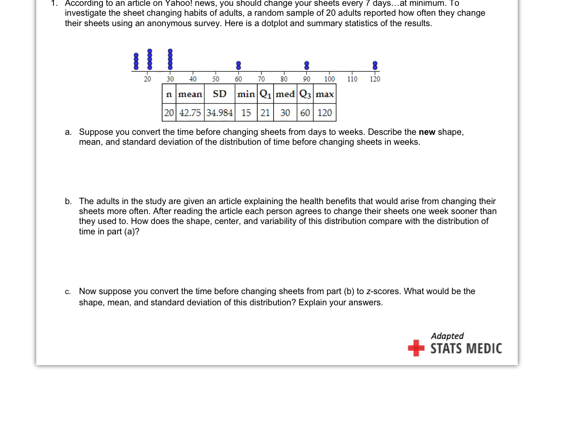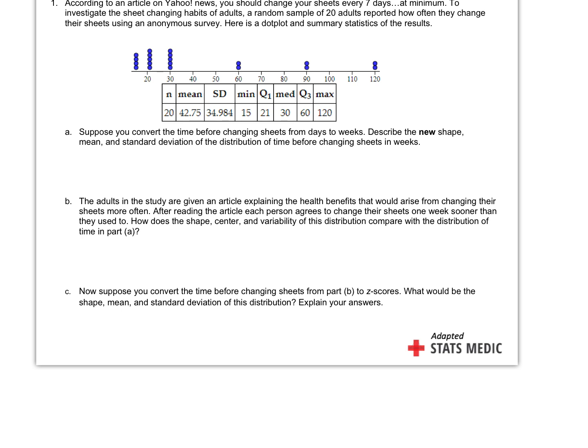Okie dokie. Ring a bell? You're going to see some practice questions in your packet like this where they give you scenarios and you have to decide what is the new mean, what is the new standard deviation based on these changes. And those are the questions you need to ask yourself. Then lastly, it says, now suppose you convert the time before changing sheets from part B to z-scores. So you do all the z-scores from the whole set of data. What would be the new shape, mean, and standard deviation of all the data?